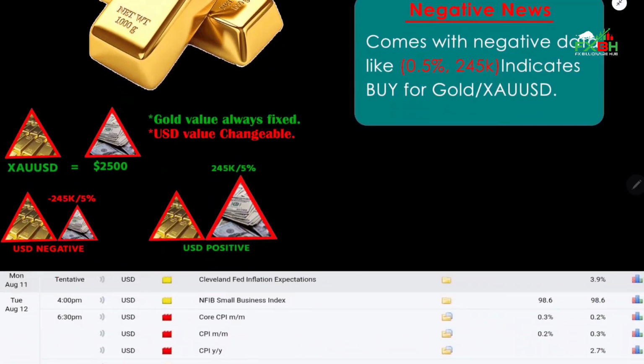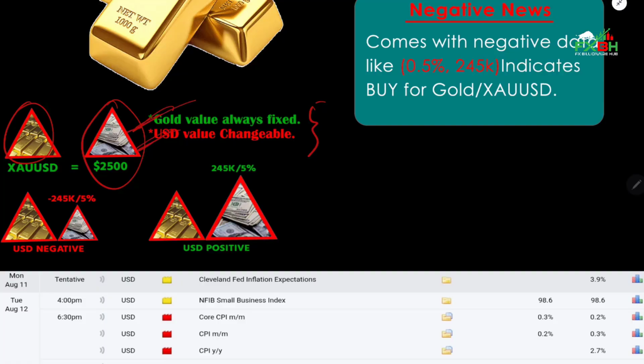As you can see, there are two triangles, gold and USD. Suppose this triangle is XAU, that means gold, and this is USD, the US dollar. You have to keep in mind that gold value is always fixed and USD value is changeable.